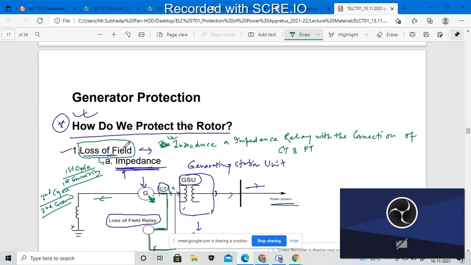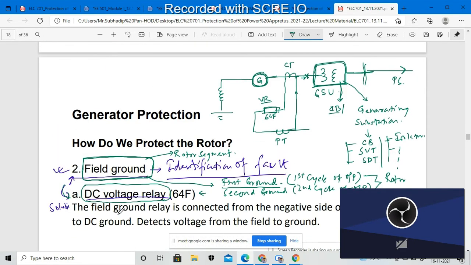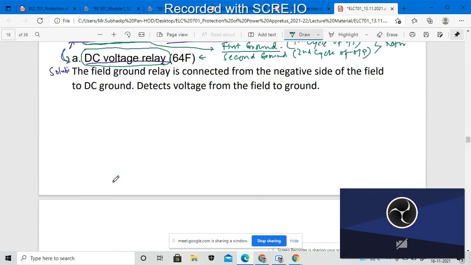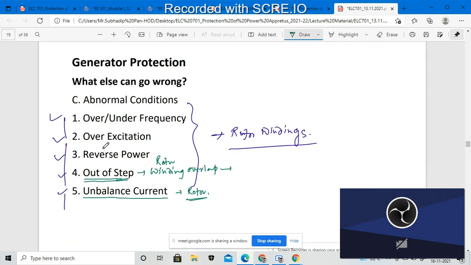Okay, so suppose these are the two important problems that will arise normally. But apart from these two, the field ground and the loss of field, there are other problems that will arise inside the rotor segments during operation: over and under frequencies, over excitation, reverse power, out of step, and unbalanced current. So these are also actually called